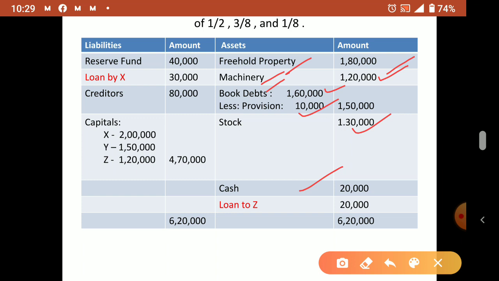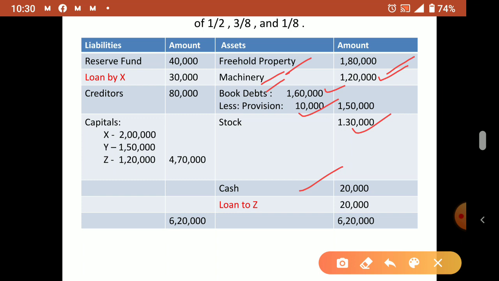Yesterday's homework question it was there. Bank overdraft, remember the treatment is, it is just like any other outside liability. So first you transfer to the realization credit side, then you make payment on the debit side. Like creditors and all, we transfer first to the credit side, then make the payment on the debit side.